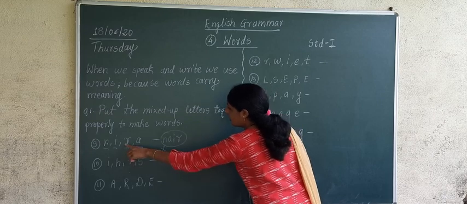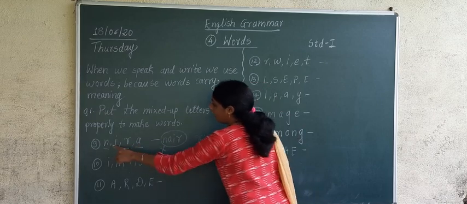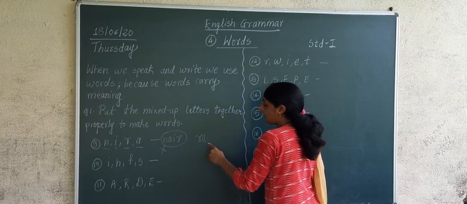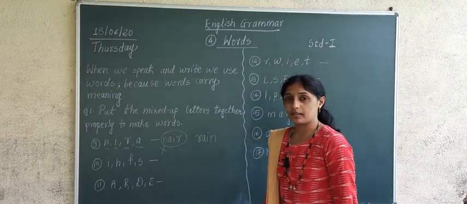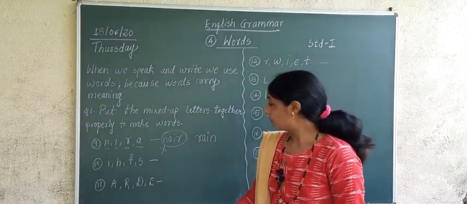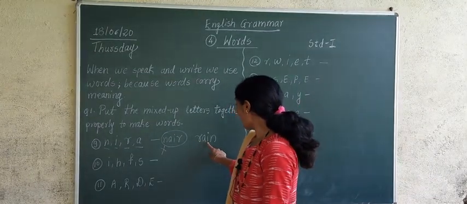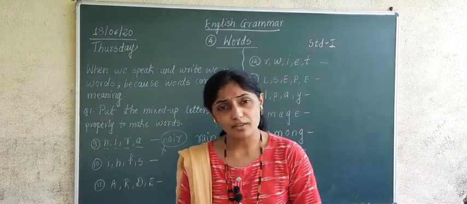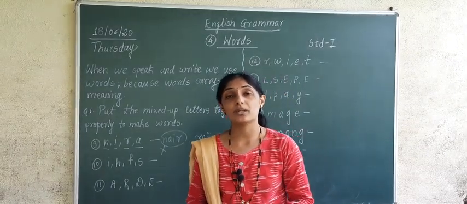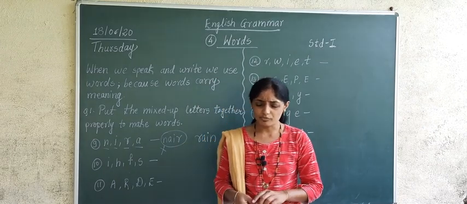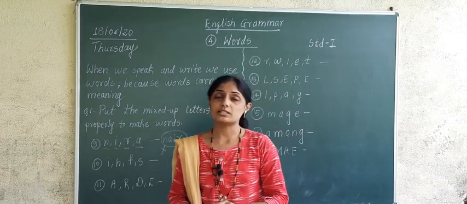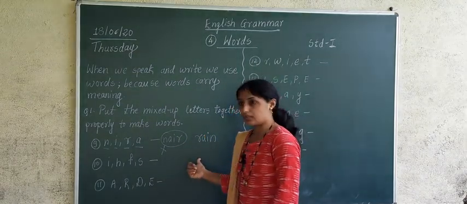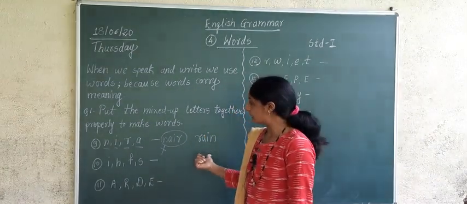R, A, I, N. I have made one word. What is that word? R, A, I, N. Rain. Is rain a meaningful word? Yes, rain is a meaningful word. Now what is the meaning of the word rain? Rain means what? Pause. Correct? So this word makes some meaning. Rain is a word which makes meaning.